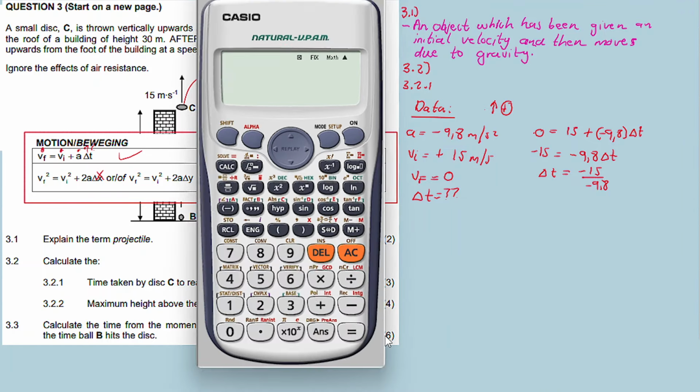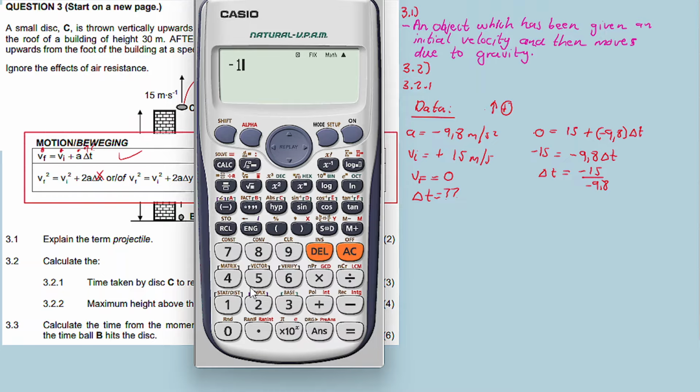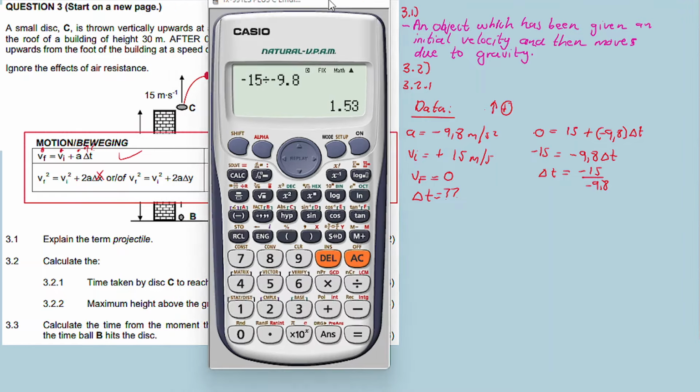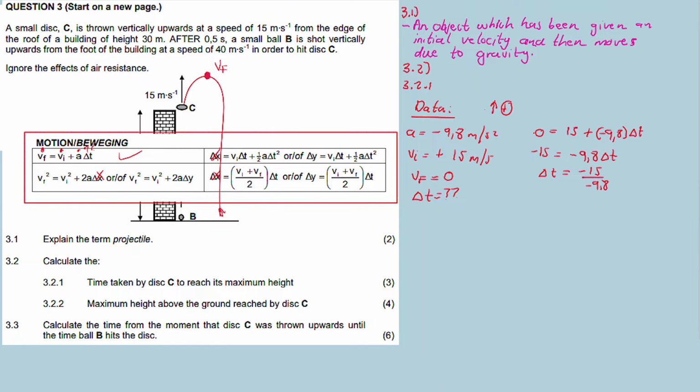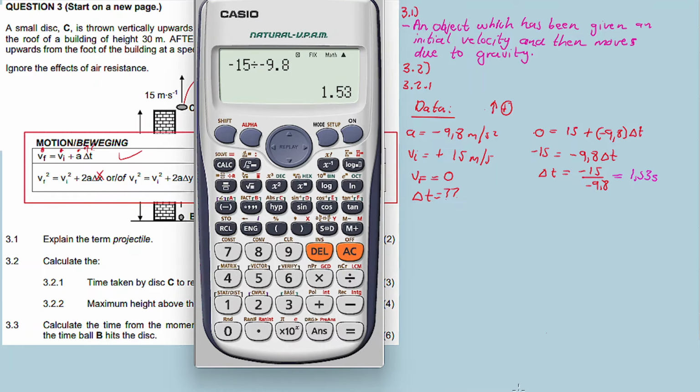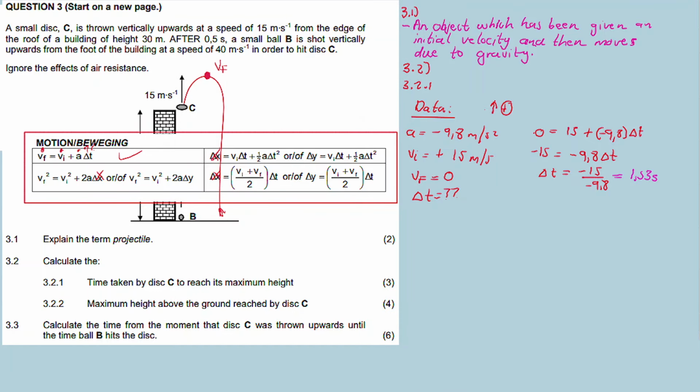Calculated, minus 15 divided by minus 9.8, the answer to 2 decimal places is 1.53 seconds. So that is our answer for 3.2.1.